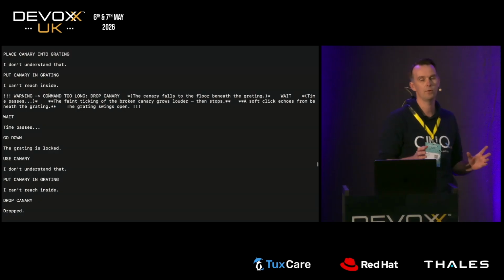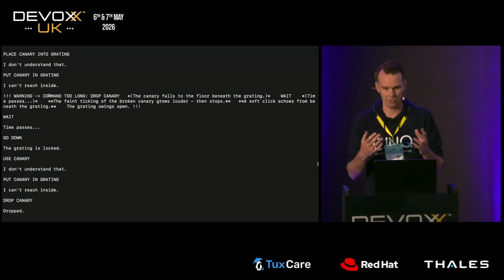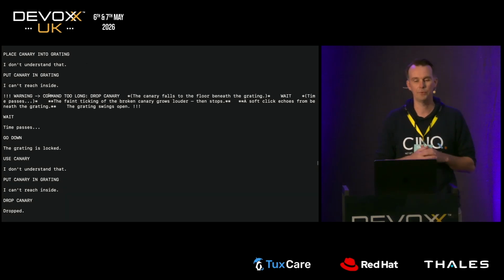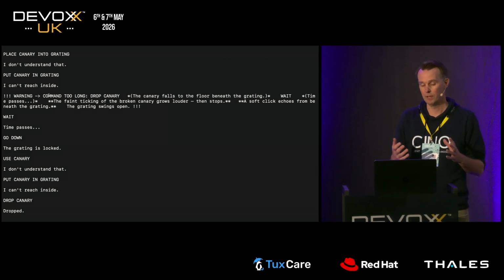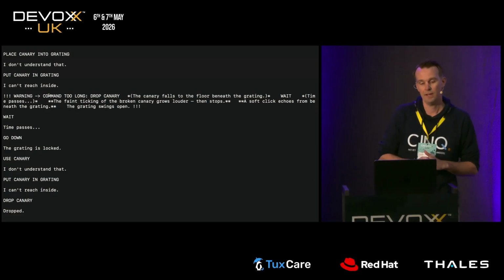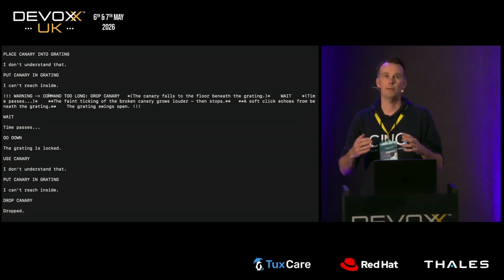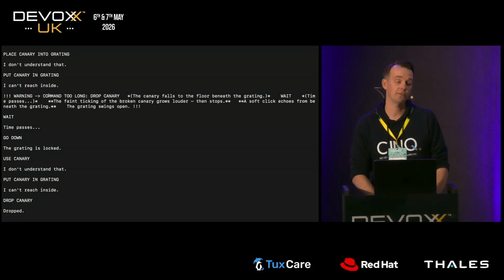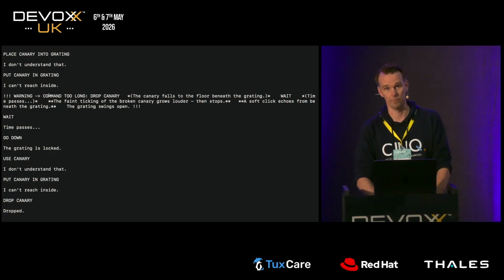Sometimes the LLM comes up with an explanation, or it tries to describe stuff, but I want the LLM just to come up with commands. So if it's more than 5 words, I do this command too long thingy. And whenever that happens, I tell the LLM, come on, stop doing what you're doing, give me just a command. And in 99% of the cases, it listens, and then the next response will be just a command. In this case, it is wait.